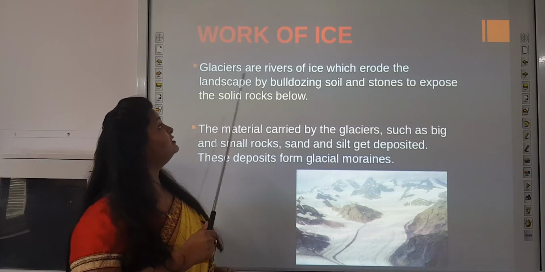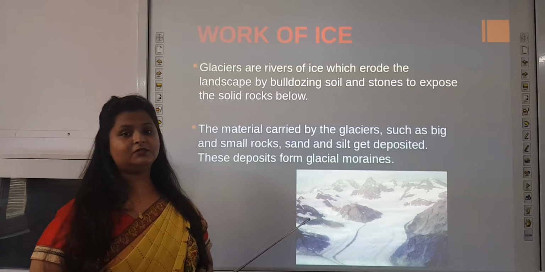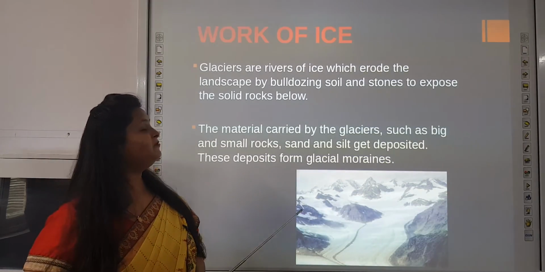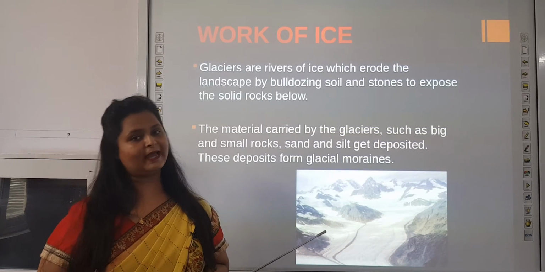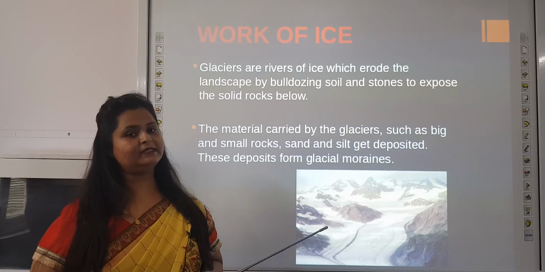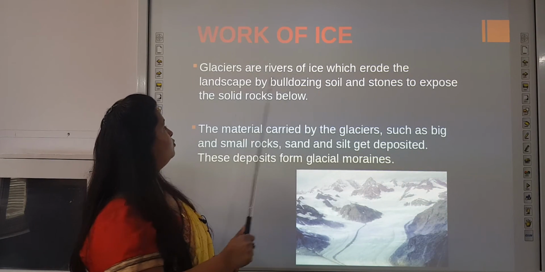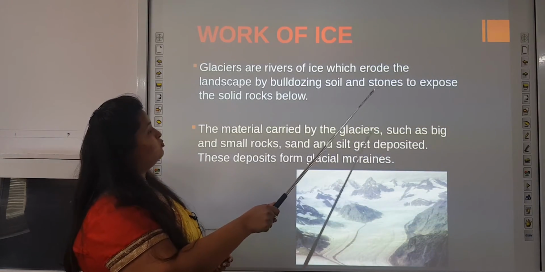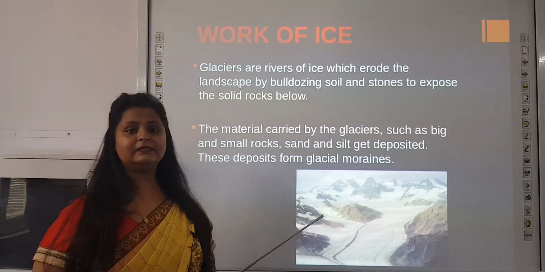Next we move on towards the work of ice. Glaciers are rivers of ice. Now what are glaciers? When a thick layer of ice gets deposited on the mountains, and that ice melts down, it brings back very small pieces of rock, sand, silt, clay, and even pieces of snow get eroded away with that ice water. It erodes the landscape by bulldozing soil and stones to expose the solid rocks below. So that ice water bulldozes soil and stones to expose the solid rocks below. It is getting eroded with that ice water.